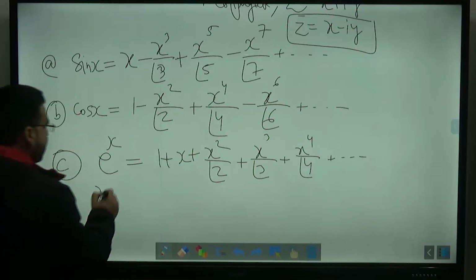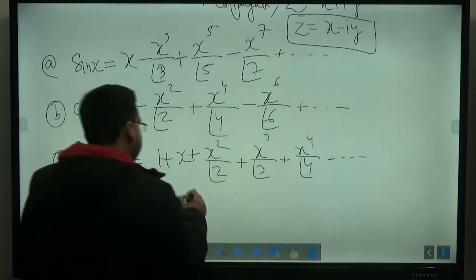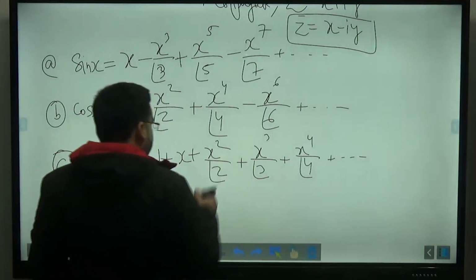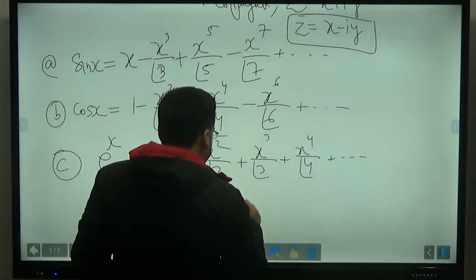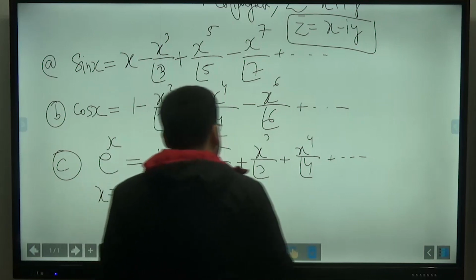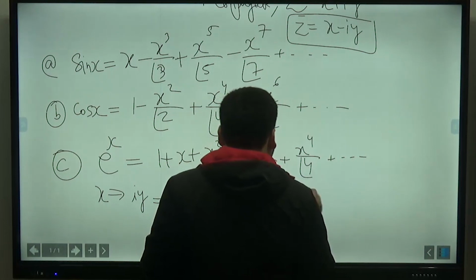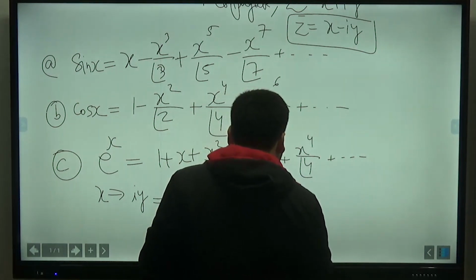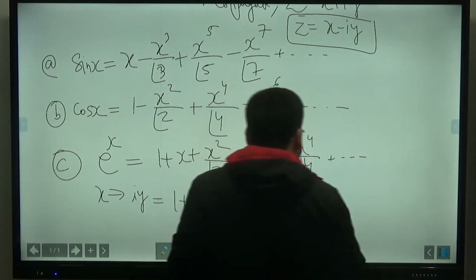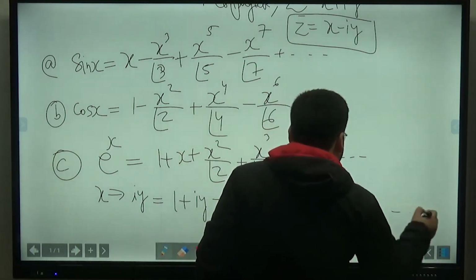If you replace x with iota y, you will get 1 plus iota y plus (iota y) square upon 2 factorial, minus iota y cube upon 3 factorial, plus y to the 4 upon 4 factorial and so on.